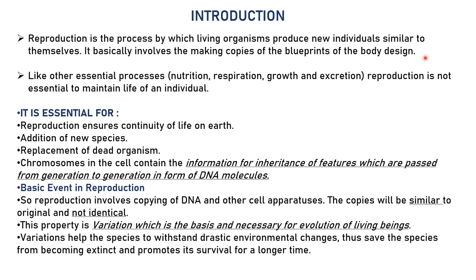Let's think, if a species of any plant, or let's take an animal, wouldn't reproduce, would we be able to see them around us? No. The first animal itself, when it dies, there are no other offspring produced by that animal, and that species will end with its death, right?